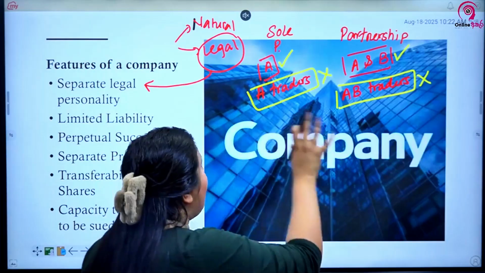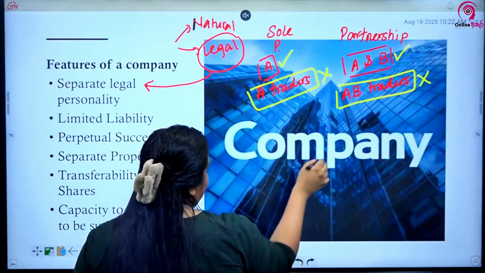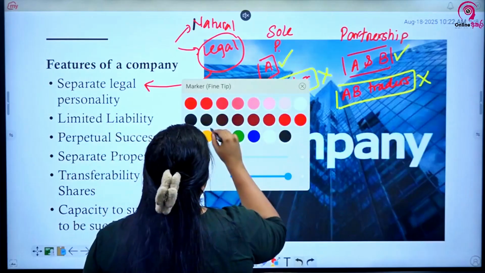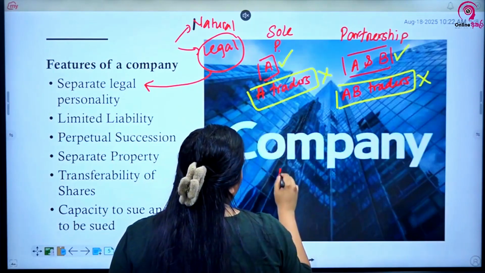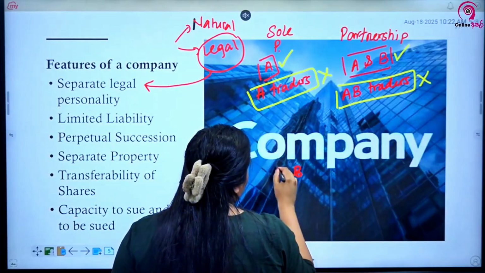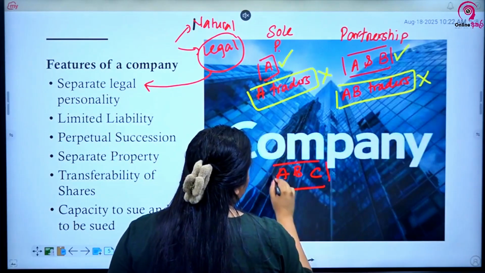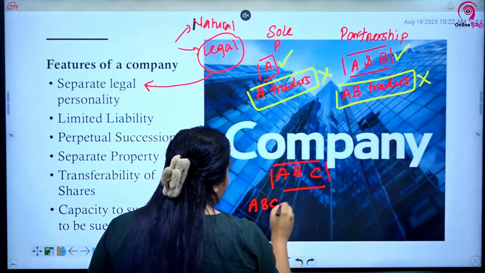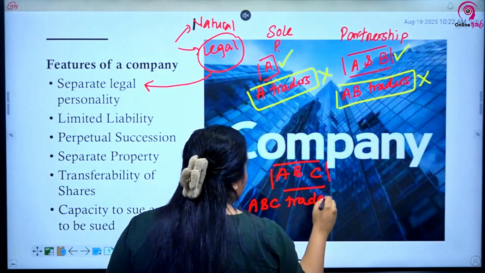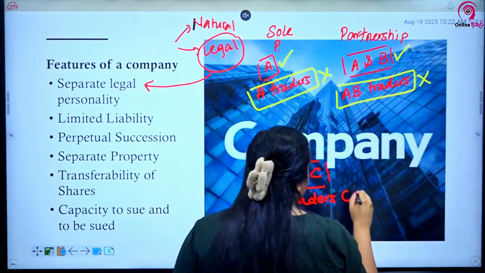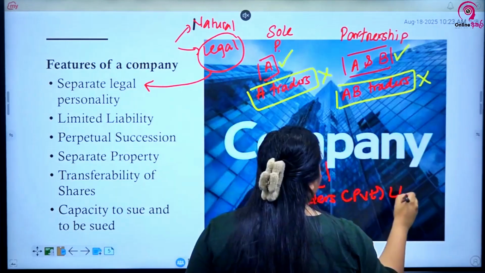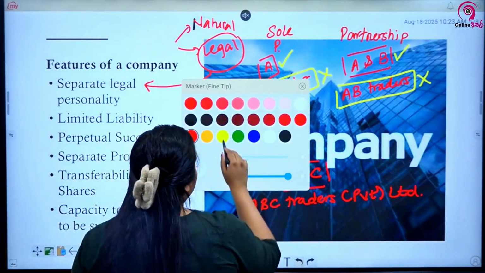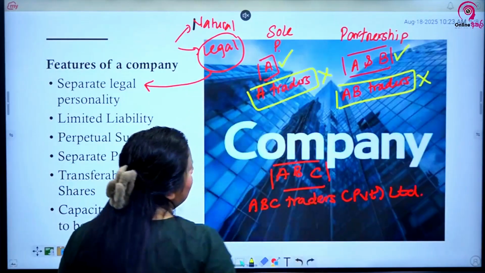But comparing to this, let's say we'll take a company, right? Three people, A, B and C, start a private limited company called ABC Traders Private Limited. You buy a chocolate from ABC Traders Private Limited, the chocolate is expired.